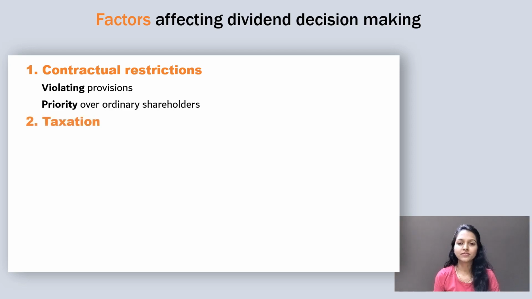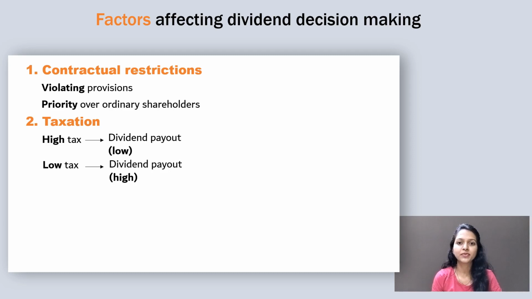Second is taxation. If the dividends that are paid are taxed at a higher rate, then a lower dividend payout is preferred. But if the dividends are taxed at a lower rate, then a higher dividend payout is preferred.